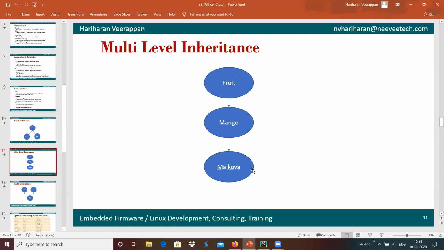If it is not present, it checks in the immediate parent class whether that function is present. If it is present, it will get executed, and if its immediate parent also does not have that member function, then it uses the next parent's member function.